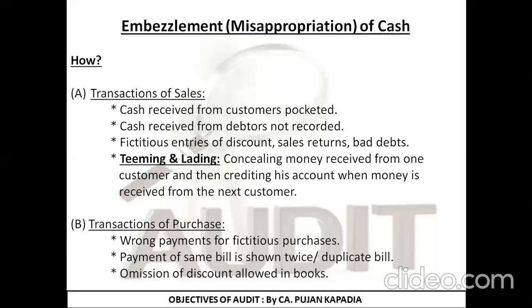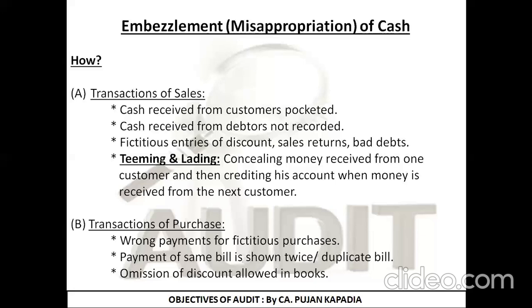Second is payment of same bill shown twice, or duplicate bill. For example, I have purchased goods of rupees 10,000 from Mr. A. I am paying Mr. A 10,000 rupees. But what I am doing is I am showing the payment entry 2 times in my books of account. So instead of payment of 10,000 rupees, the books is being debited by 20,000 rupees. So where will the remaining 10,000 go? Into my pocket.